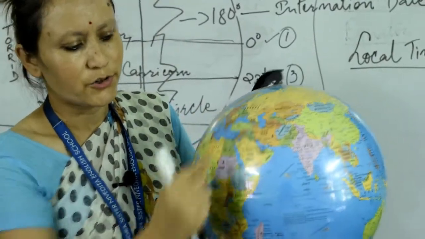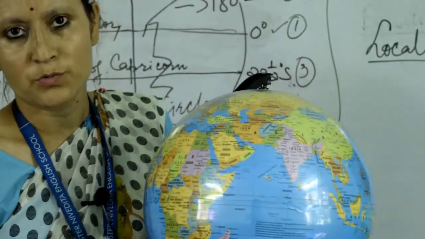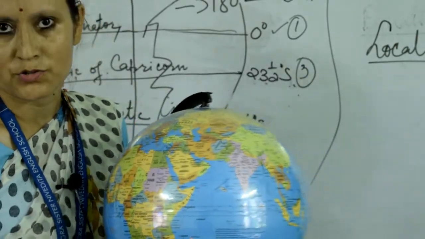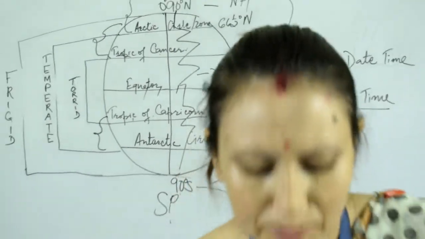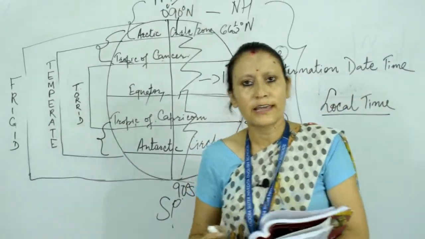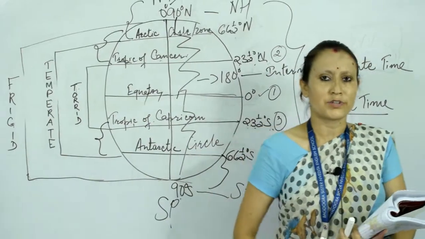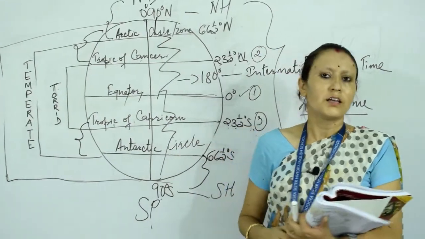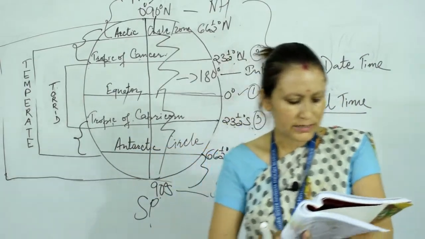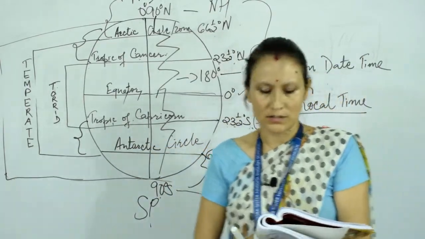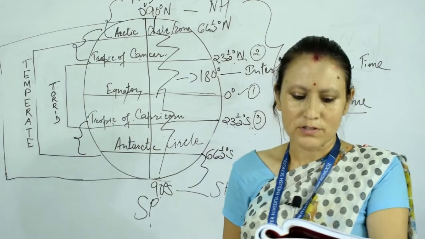Look here, Europe. There are so many countries which touch two or three longitudes. So what do they do actually? They take a particular degree to reckon the time within their boundary, and that is the local time of that particular area. Understood? Local time.